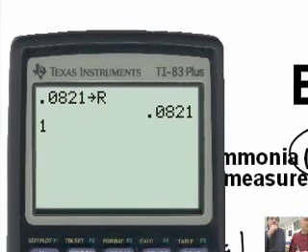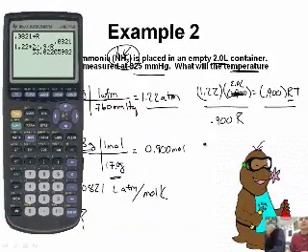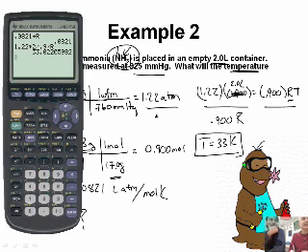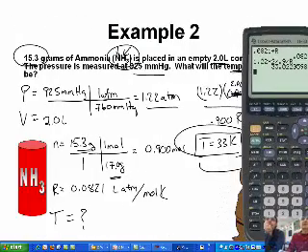So now what I'm going to do is take 1.22 times 2 divided by 0.9. Now those are both on the bottom, so don't forget you're going to say divided by. Don't hit times there. If you hit times, you'll be all screwed up. Divided by alpha R. And I get this number. Wow, that's pretty cool. T equals 33, and that's going to be in what units? Kelvin. That's very cold, Mr. Sims. 33 Kelvin is a very, very cold temperature. I would actually be surprised if ammonia is still a gas at 33 Kelvin. My guess is it's probably a liquid. But that's how you solve that problem.